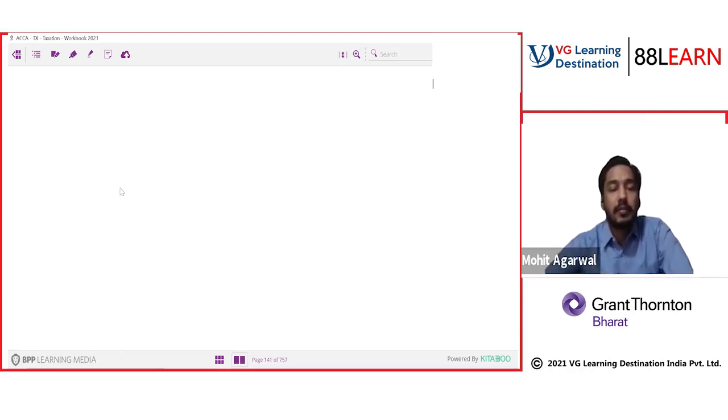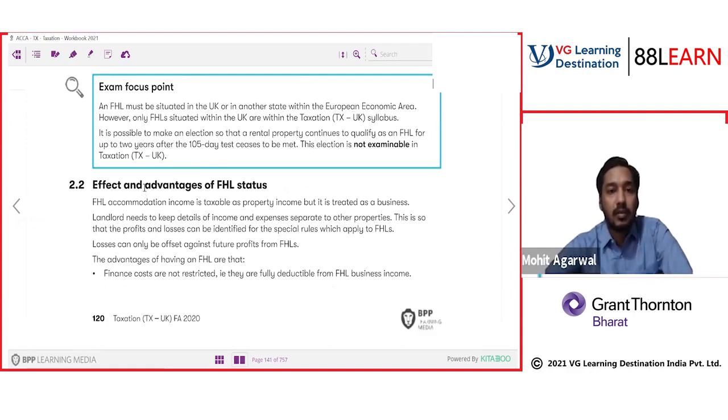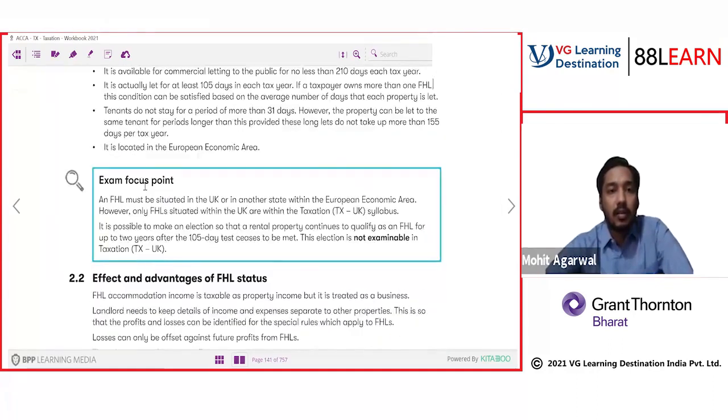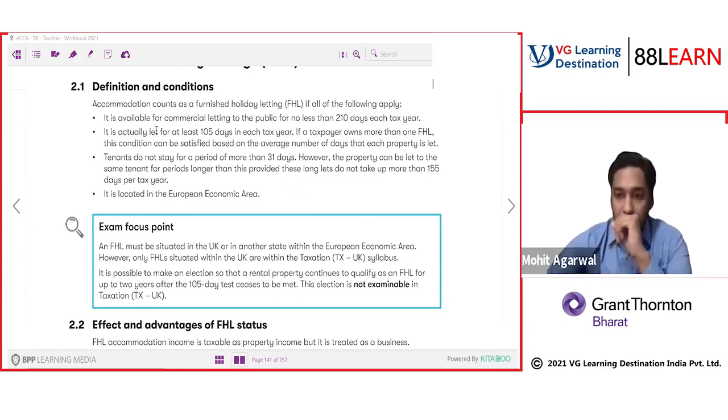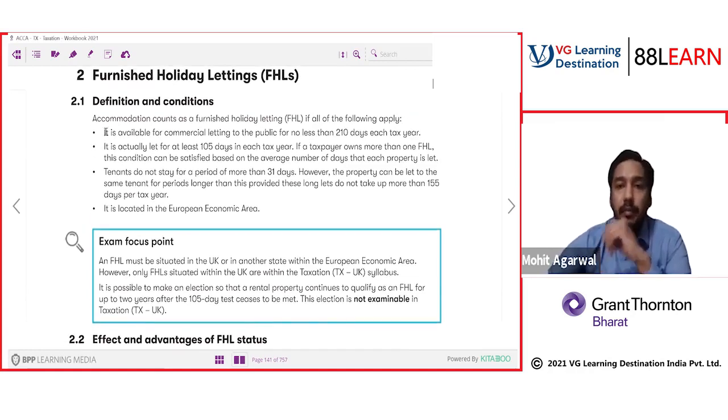Check it out, everyone. Give it a read. So, do you all understand FHL, furnished holiday letting? Let me know. Understand this, everyone, that it is mostly tested in 2 markers. You should be aware of these conditions. The main important thing for all of you is these conditions.